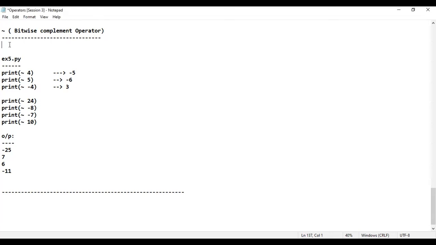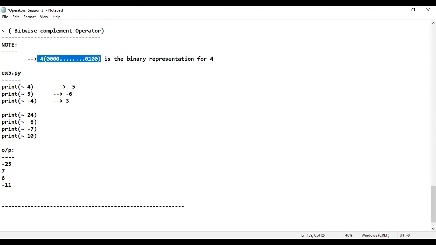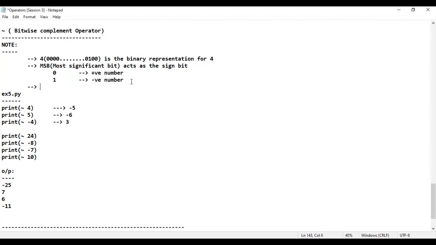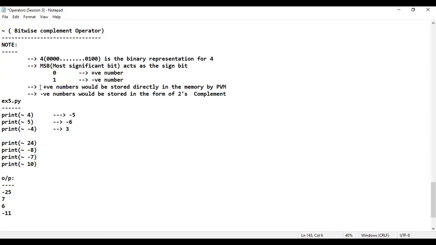I'll just paste it here. 4 means this is how the binary representation. Next, MSB, most significant bit, acts as sign bit. That means based upon the MSB, we will decide the sign of the output number. If it is 0, positive number. If it is 1, negative number. That's what you have seen in the diagram. Positive numbers would always be stored directly in the memory by PVM, but negative numbers will be stored in the form of 2's complement. That's how you have learned, correct? Positive number will be directly stored, negative number, 2's complement, based upon this MSB.